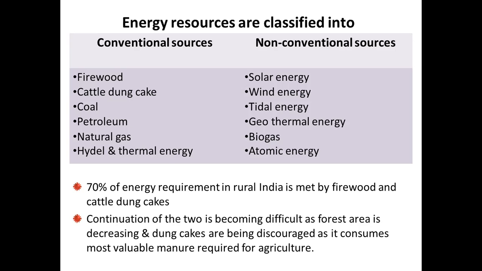Obviously, if biomass which can be utilized as a fertilizer is burned, it is of no use. That's why the government started providing gas cylinders under the Ujjwala Yojana, even for rural people, so that they are not reliant on cow dung cakes and forest firewood.